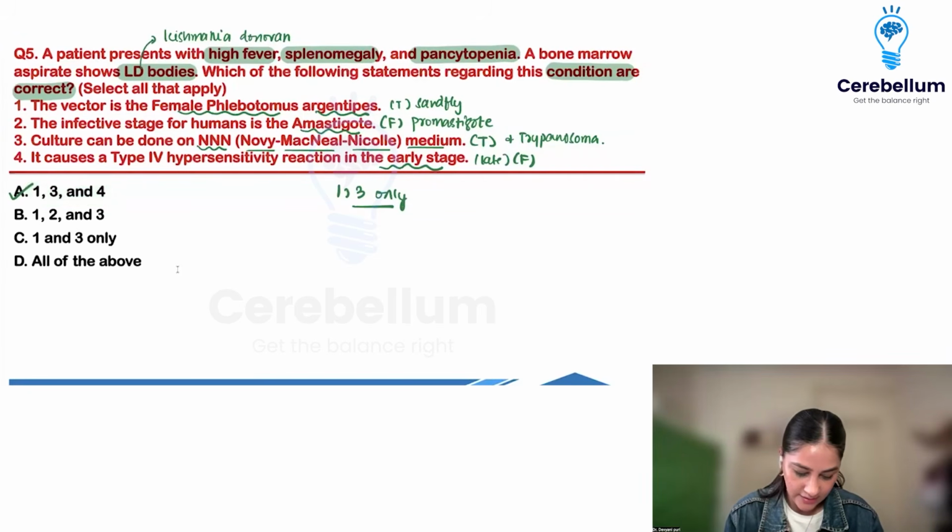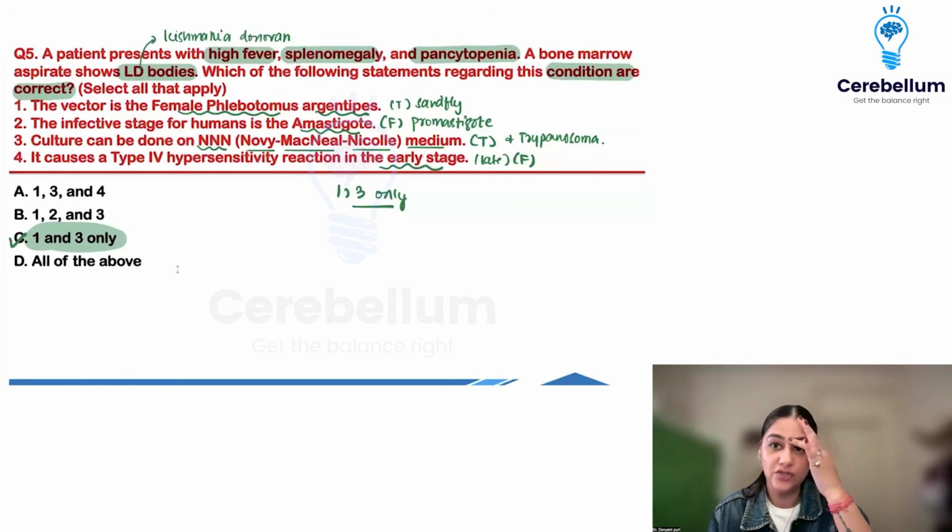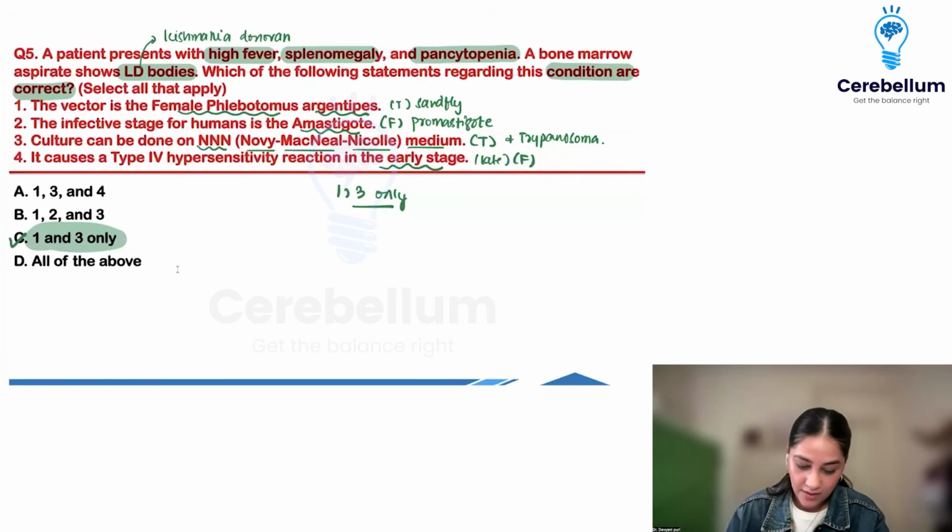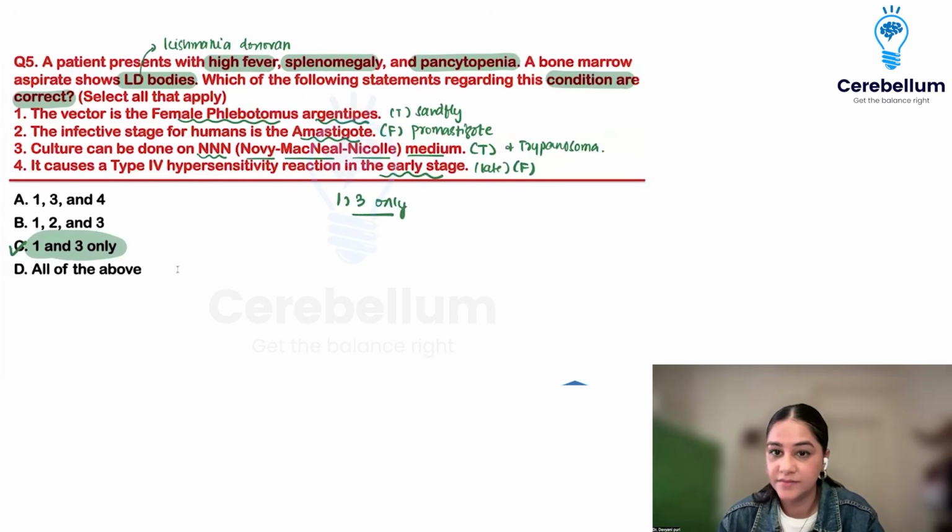I didn't read the word early. It is not in the early stages. It is actually going to be in the later stages. It doesn't cause any reaction in the early stages, right? The Montenegro test that we do comes in late stages, not in the early stage. My bad. So the answer is option number C. Okay, so done. See, I also made a silly mistake. So if I made a silly mistake, you are not allowed to make a silly mistake in the exam. So please don't do what I did just right now. Don't do this in the exam.